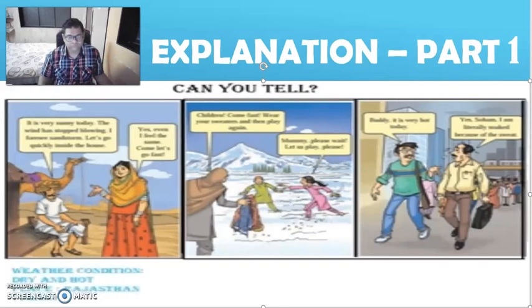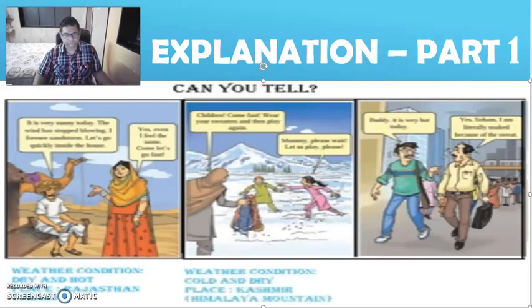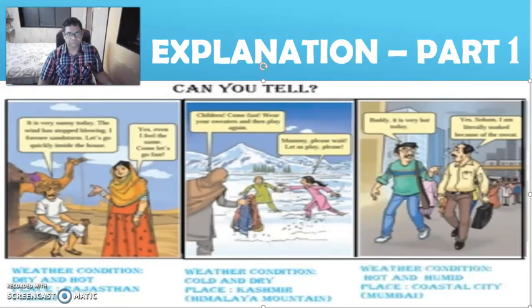Picture 1. Weather condition dry and hot. Place Rajasthan, Thar. Picture 2. Weather condition cold and dry. Place Kashmir, Himalayan mountain. Picture 3. Weather condition hot and humid. Place coastal city, Mumbai.